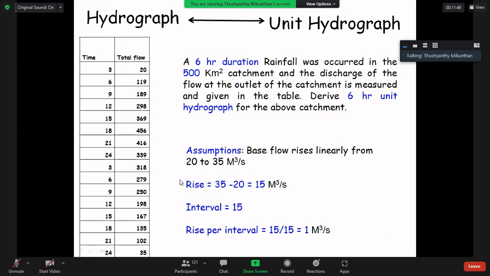You have to calculate minus 1 or otherwise count one by one. So rise is equal to 35 minus 20, 15 cubic meters per second. Interval 15, so the rise per interval, because linearly is the assumption, is 15 divided by 15, 1 cubic meter per second.